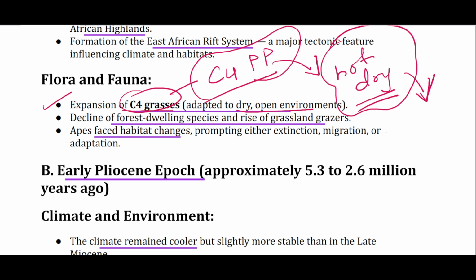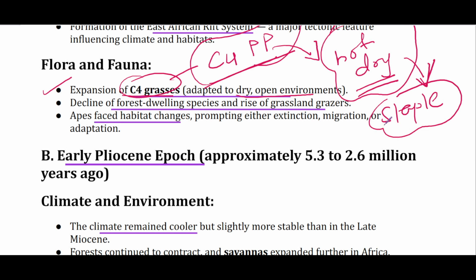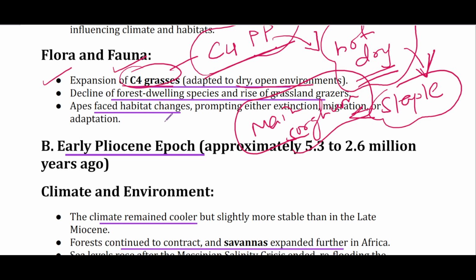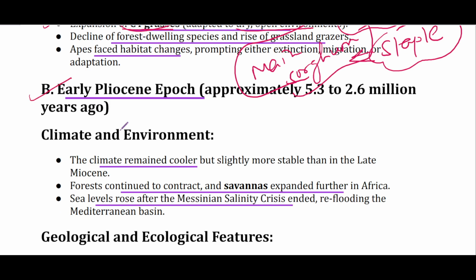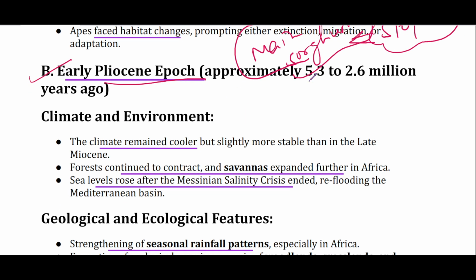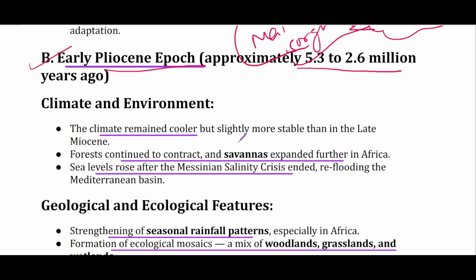But we are talking about the staple crops. So this photosynthetic pathway, it helps minimize the photo respiration. और staples के example like maize हो गया, sorghum हो गया. These are examples of such species that integrate C4 photosynthetic pathway. Now let's proceed to early Pliocene epoch that ran from 5.3 to 2.6 million years ago.